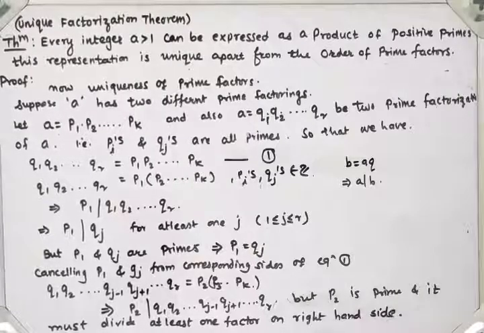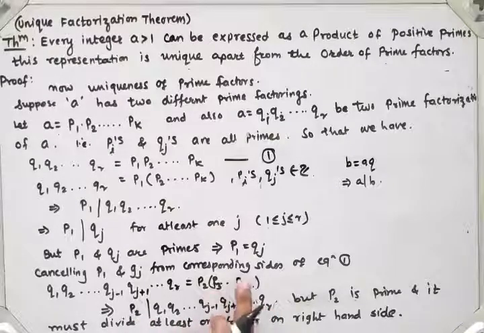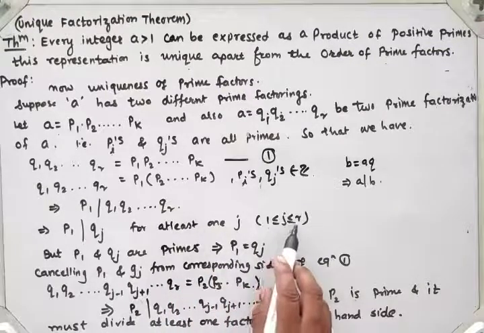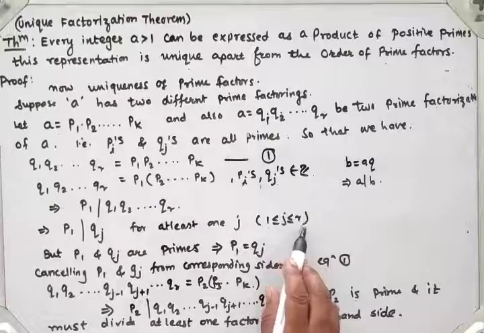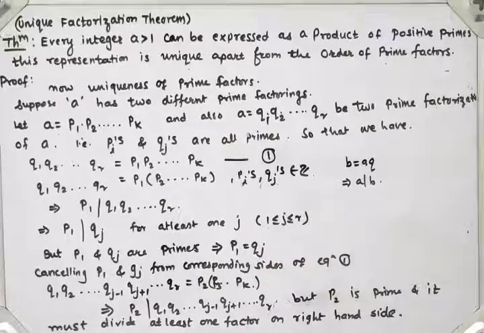Because P2 divides this number, it means P2 divides at least one member of this, suppose Qj plus 1, where 1 less than or equal to j plus 1 less than or equal to r, right?